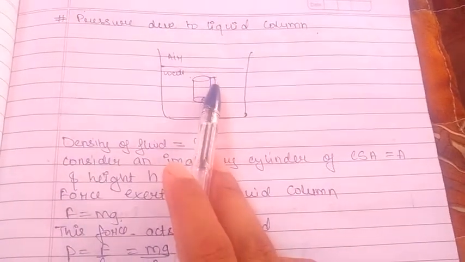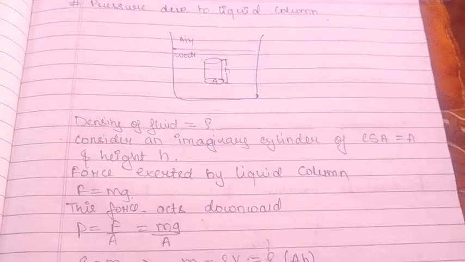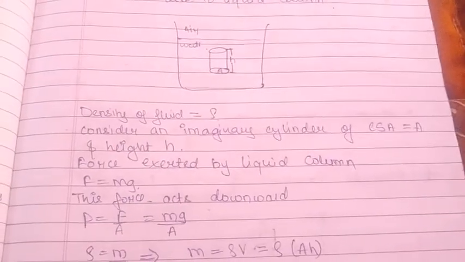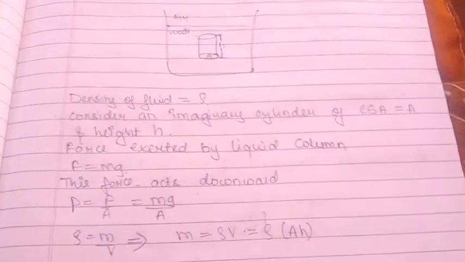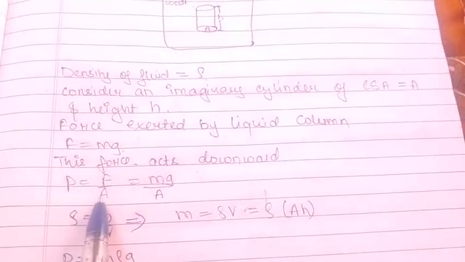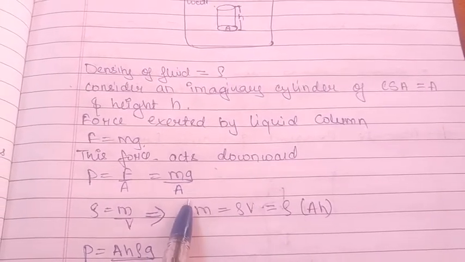If the mass of the liquid is m, the force exerted by the liquid column is F is equal to mg. This force acts downwards on the bottom of the vessel, so the pressure exerted will be force per unit area, mg by A.